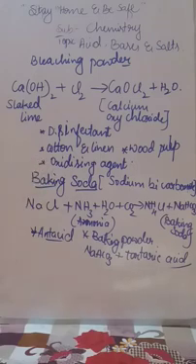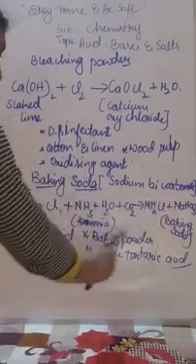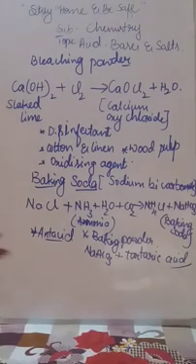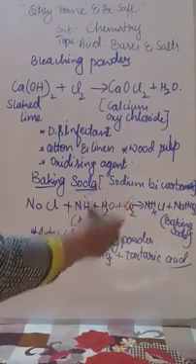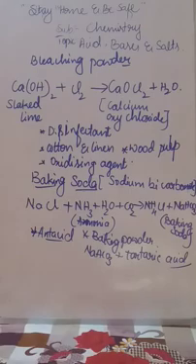Tartaric acid, where is it present? It is present in tamarind, that powder is used actually. So baking powder is manufactured when sodium bicarbonate, I mean baking soda, is mixed with tartaric acid. How is baking powder prepared? When baking soda is mixed with tartaric acid, baking powder is formed.